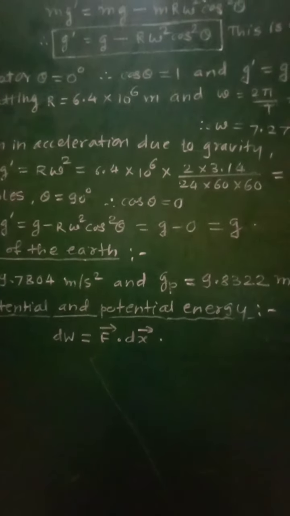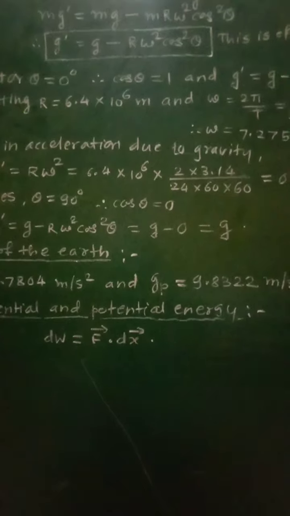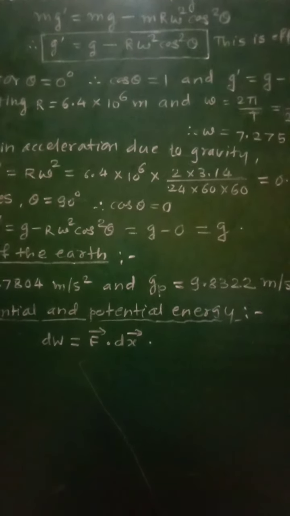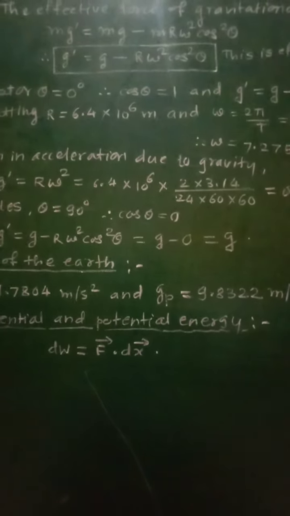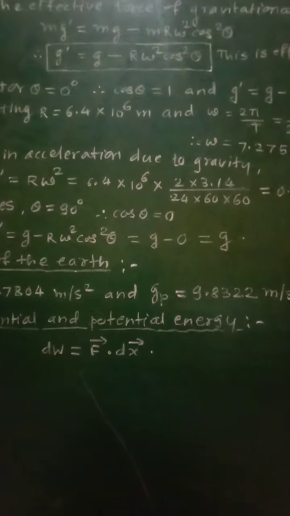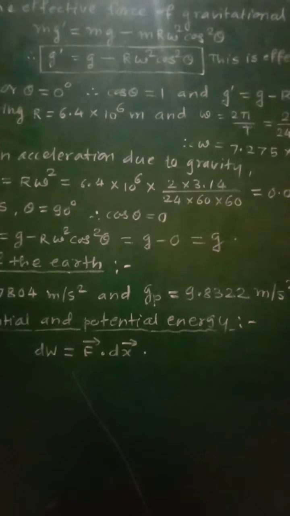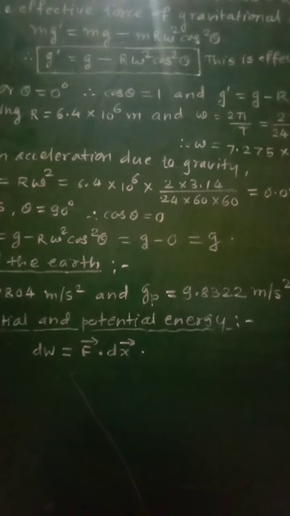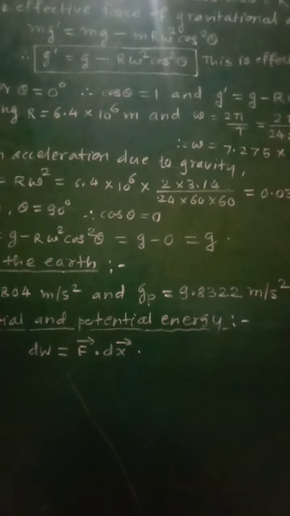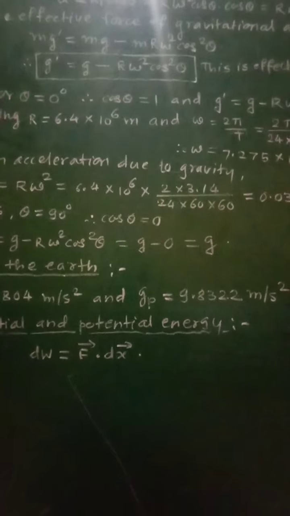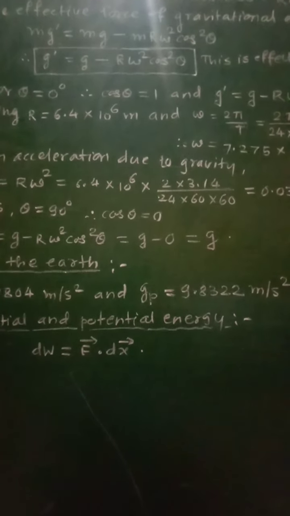Configuration means the arrangement or distribution of the particles. And therefore work done against the conservative force acting on any object is equal to increase in the potential energy of the system.